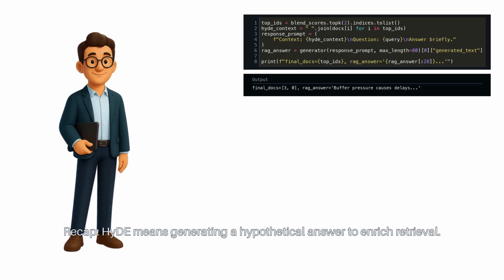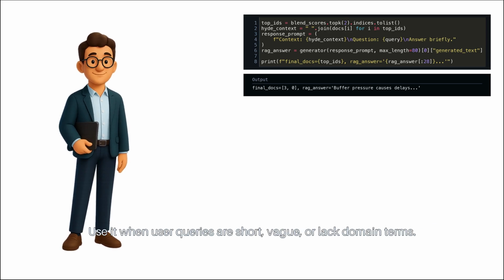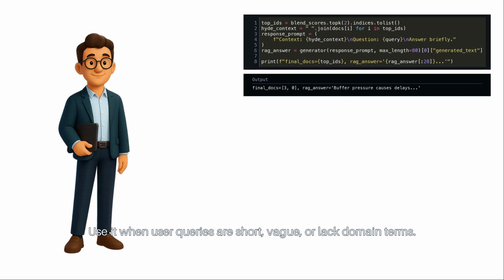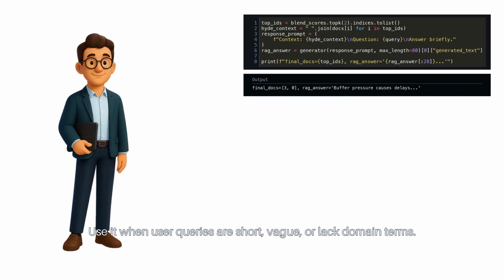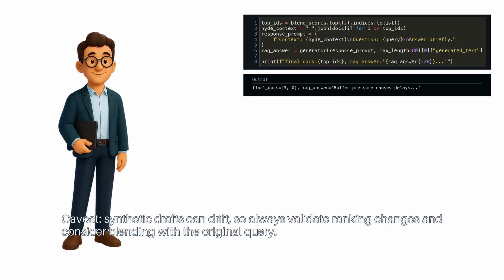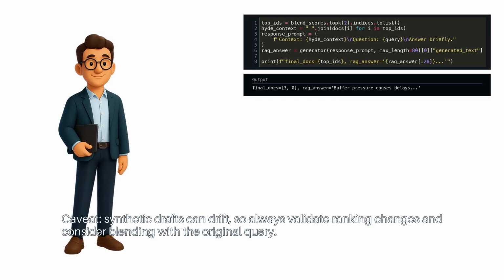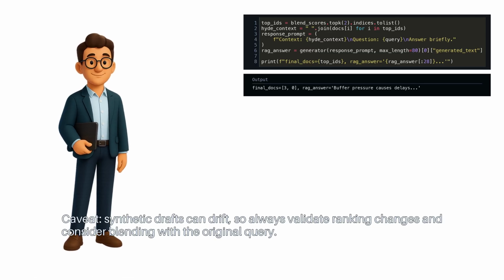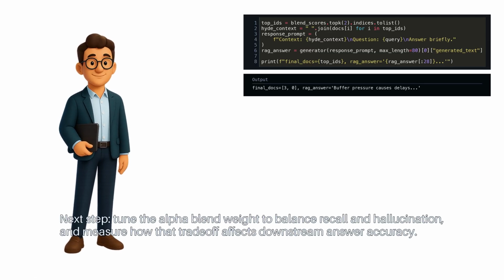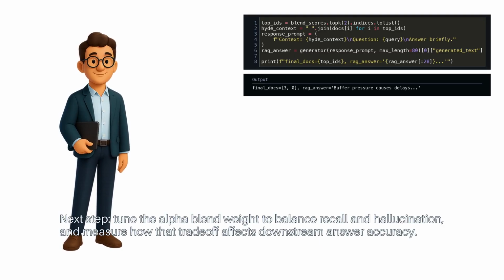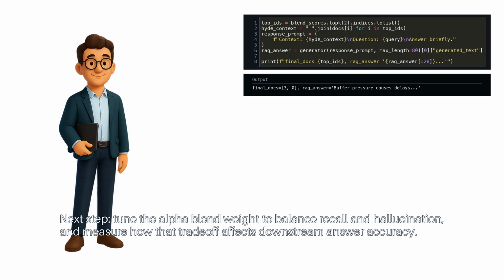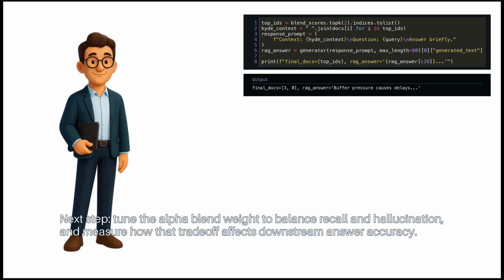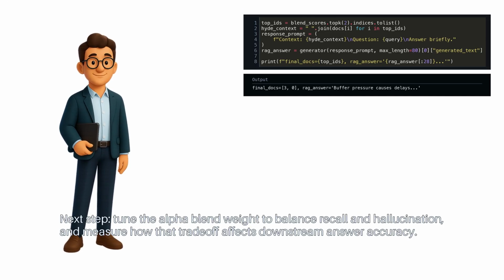Recap: HyDE means generating a hypothetical answer to enrich retrieval. Use it when user queries are short, vague, or lack domain terms. Caveat: synthetic drafts can drift, so always validate ranking changes and consider blending with the original query. Next step: tune the alpha blend weight to balance recall and hallucination, and measure how that trade-off affects downstream answer accuracy.